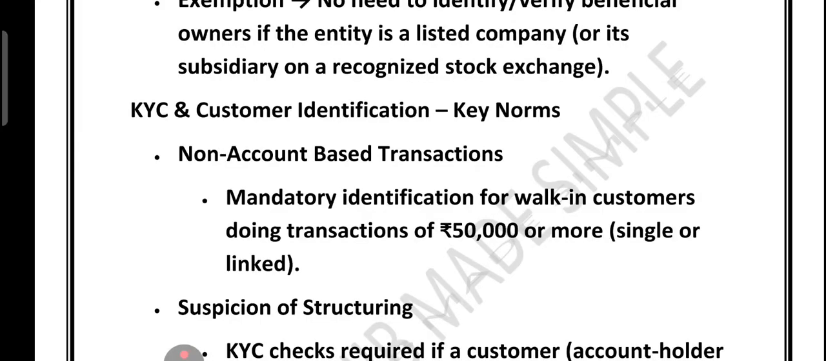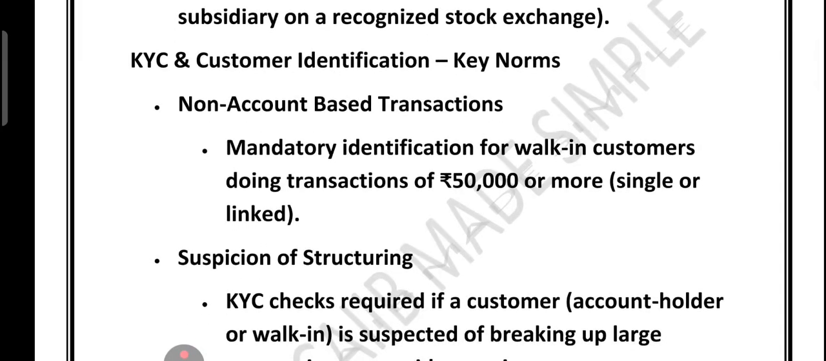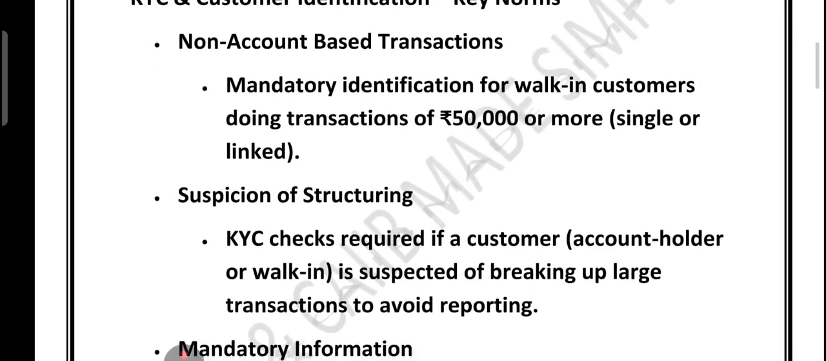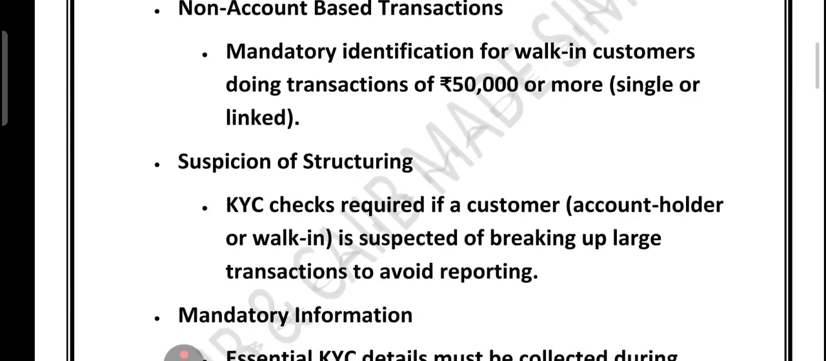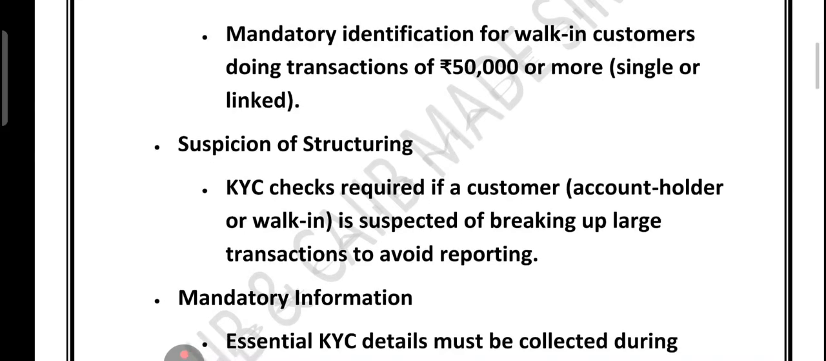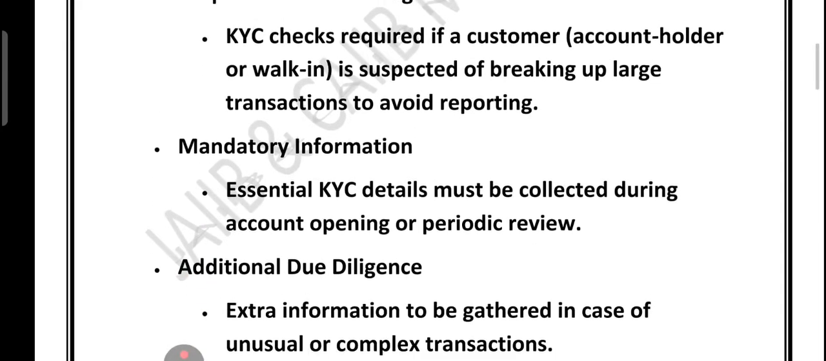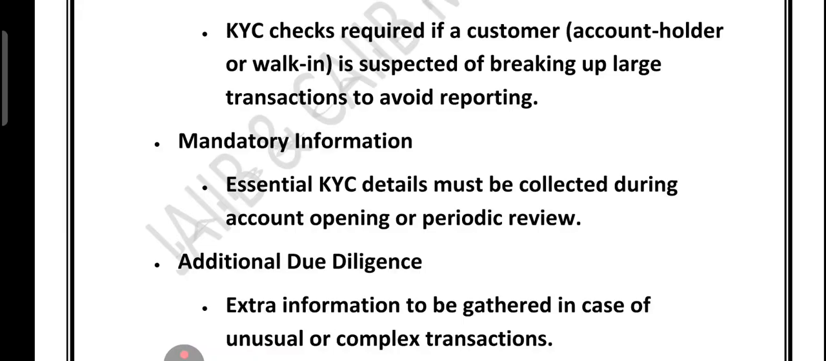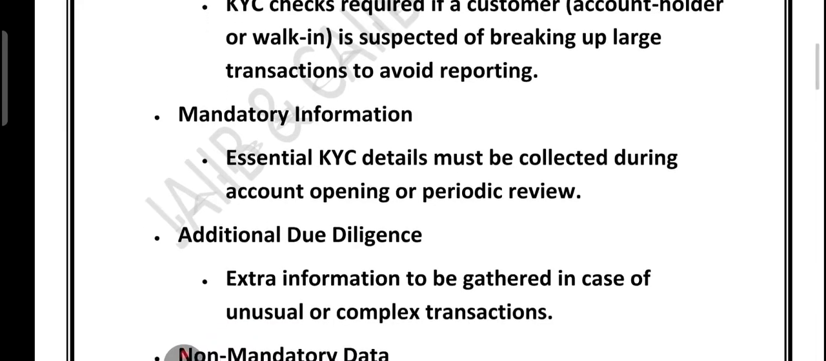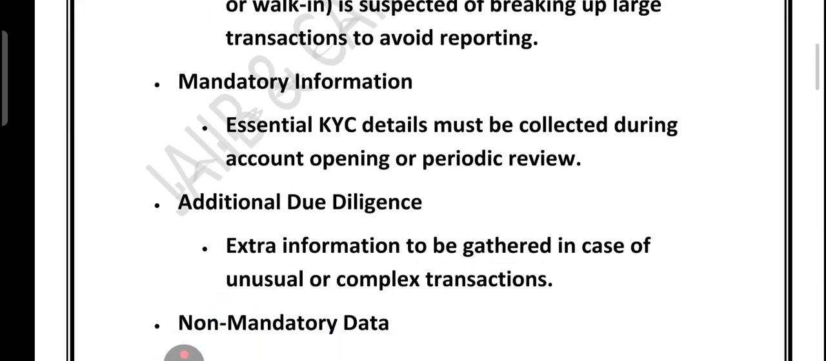Now friends, let's talk about the key norms of the KYC and customer identification. First, for non-account based transaction, a walk-in customer must provide identification if they do transaction of 50,000 or more, whether in one go or linked together. That is for non-account based transaction. Walk-in customer must provide identification, right? And if there is a suspicion of structuring, meaning a person trying to break a big transaction into a smaller one to avoid reporting, then KYC check become mandatory.